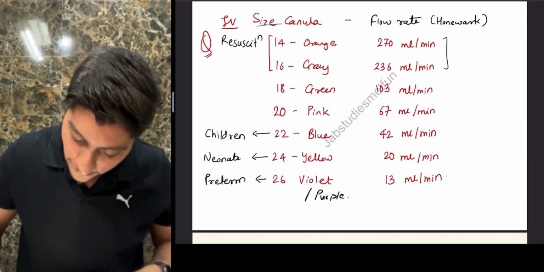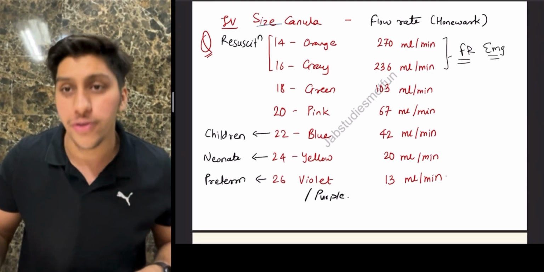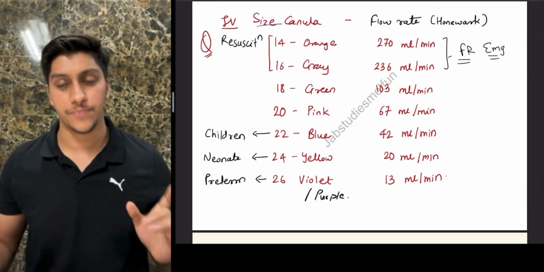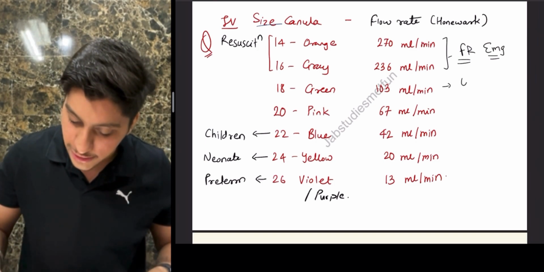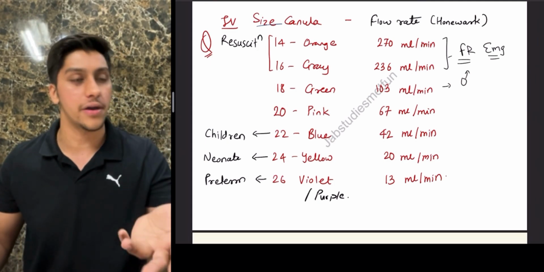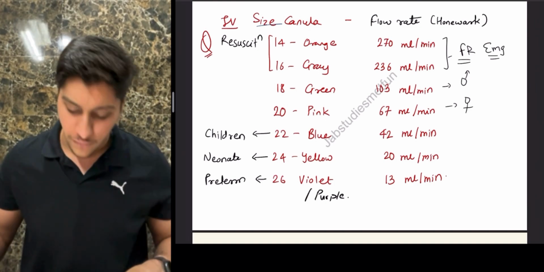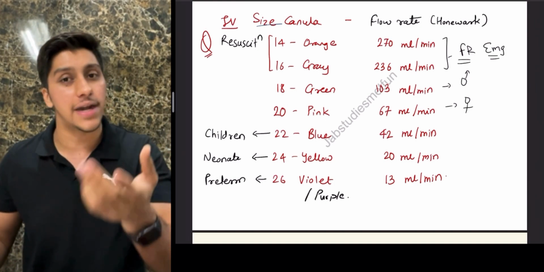Whenever you want to do anything like fluid resuscitation in case of emergency, so what are you going to use? Orange or gray, like a large-bore IV cannula, is going to be used. Okay, green, which is number 18, will usually be used in case of males, for normal IV drug use like ceftriaxone or something like this. Pink is going to be used for females, while blue is something which will be used for fragile patients like children or the elderly.